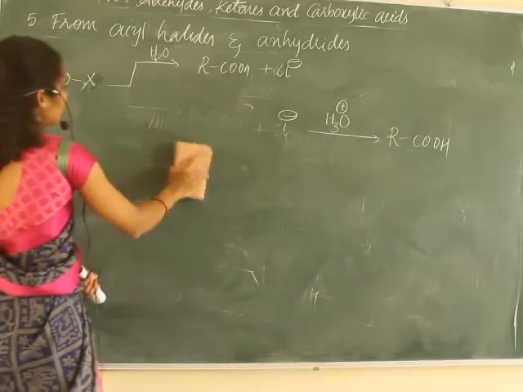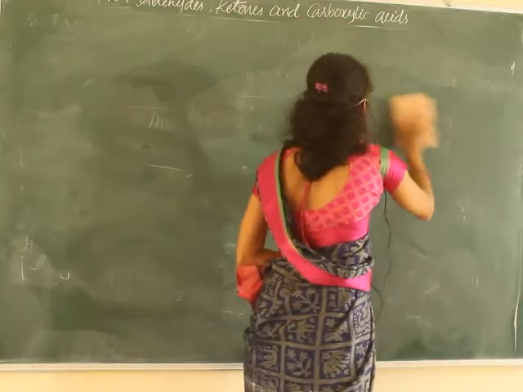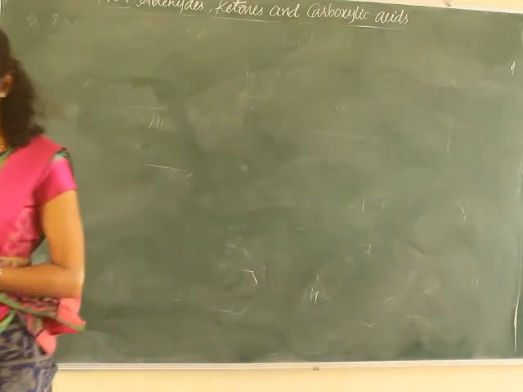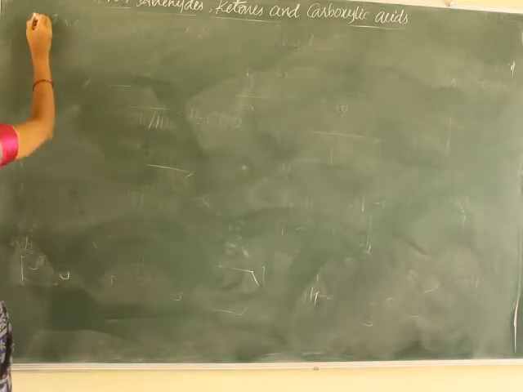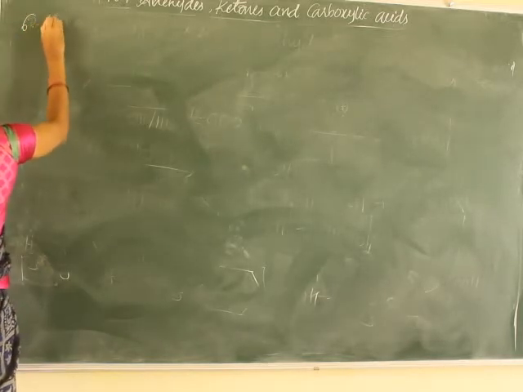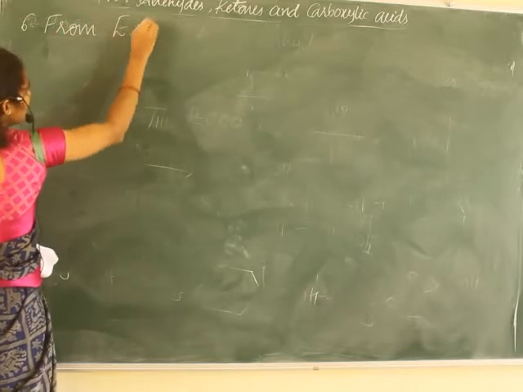This is about preparation from acyl halides and anhydrides. Next is from esters, that is the sixth one.